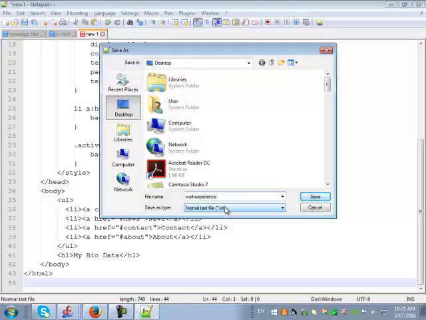Now notice how I'm writing the spelling of my file name. I'm keeping it very short and simple, and I'm not using any unnecessary spacing in between, not any underscores or dashes or anything like that. Just try and keep your file names very short and simple, and if you're using long names then don't worry, but use all small letters, and try and avoid using underscores and dashes.